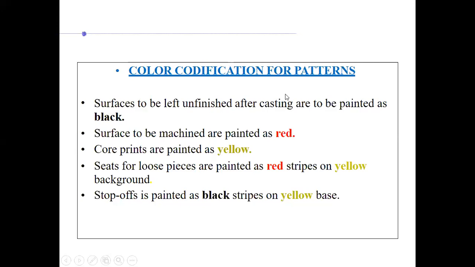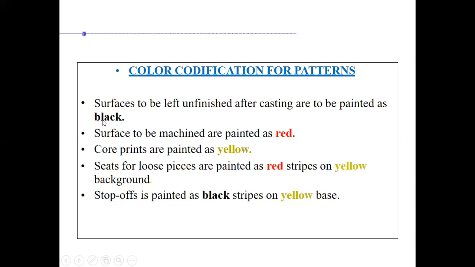You see color codification for patterns. We try to have an identification with the help of a color. The surfaces to be left unfinished after casting are painted black, so that we can have a kind of communication between the different operators in the factory, in the casting industry.